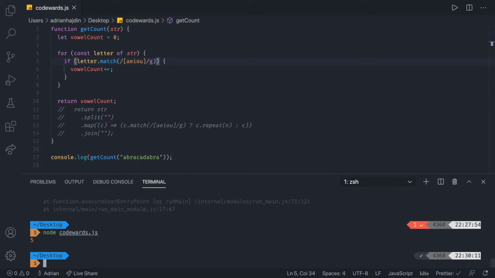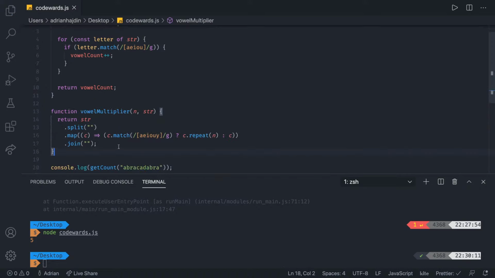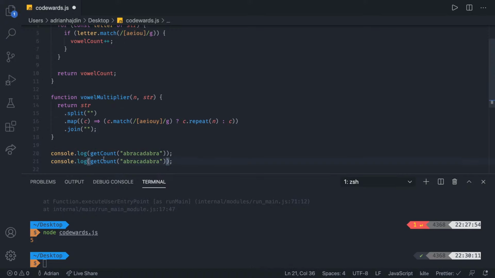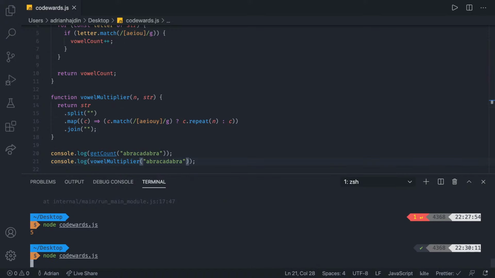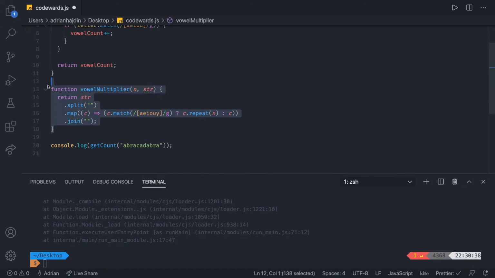Arvin just sent a new solution, which I guess now works, but it is just a bit more confusing than the current one. So this is his approach. I'm going to put it here. Thank you, by the way, so much for sending it. It's good, but right off the bat, I wouldn't know what it is doing. Let me try calling it and see if it works now. Yeah, unfortunately, there are still some errors, but that's fine.